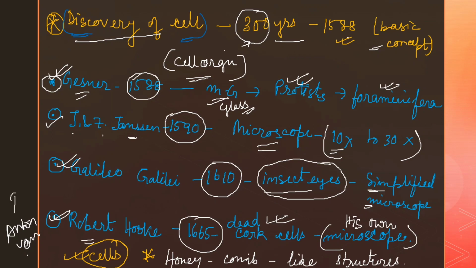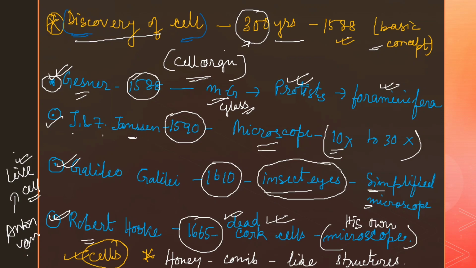If someone asks what is the difference between the cell discovery of Anton van Leeuwenhoek and Robert Hooke, then Robert Hooke discovered the dead cell, whereas Anton van Leeuwenhoek described the living cell, right?